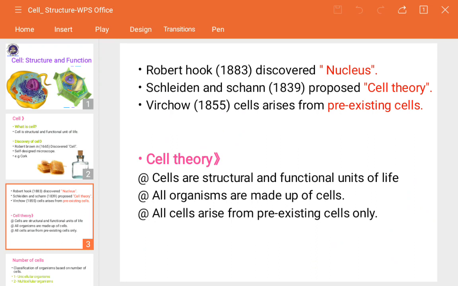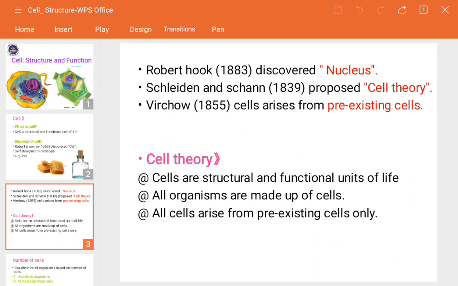So Schleiden and Schwann, these both were scientists. What they did was propose a theory called the cell theory in 1839. These both told about what the actual theory of the cell is. After a discovery, obviously some explanation should be there, is it? Why should we call it a cell? How can we tell that it definitely consists of a nucleus or something else? To prove that, the theory was put forth by these both scientists.